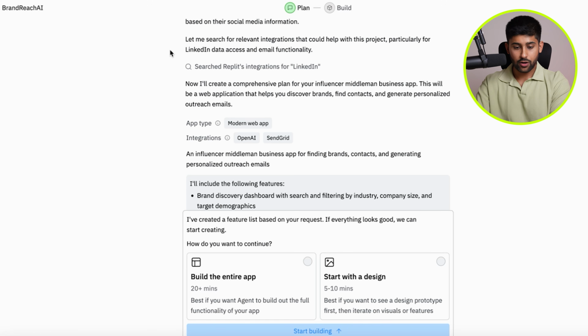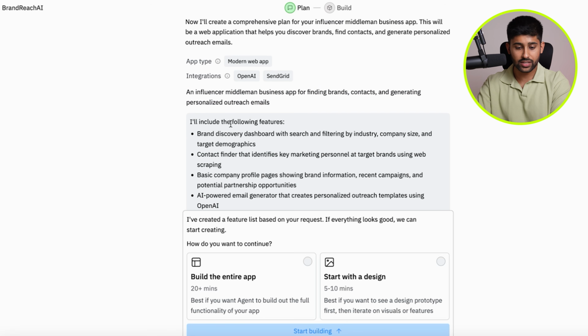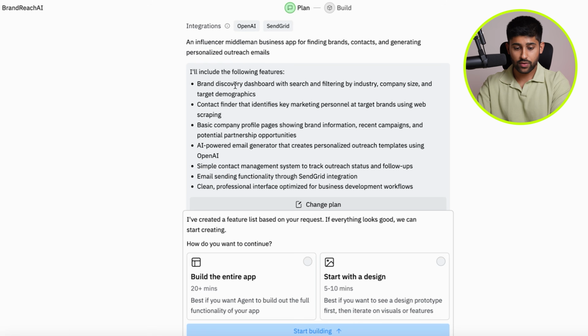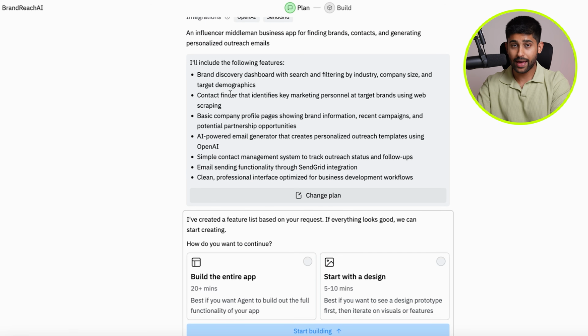So as you can see here, it's searched for its integrations. It's come through with what the app type's going to be. It's come through with the various integrations it needs, so OpenAI and SendGrid. And then it's come through with the fact that it's going to create this. And here are the steps of the plan that it's going to make.